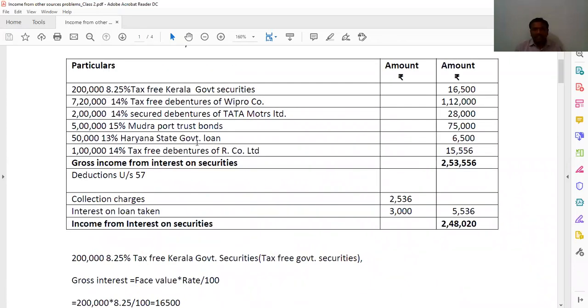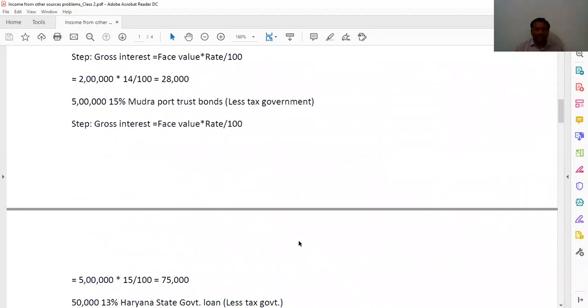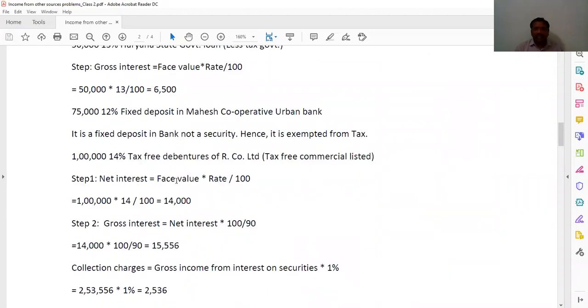50,000, 13% Haryana state government loan, 6,500. Next, 1 lakh 14% tax-free debentures, and 75,000 12% fixed deposit, Mahesh Cooperative Urban Bank. It is a fixed deposit in the bank. Hence, there is no tax on these securities because it is a fixed deposit. It is not a security. That's why we won't consider it.